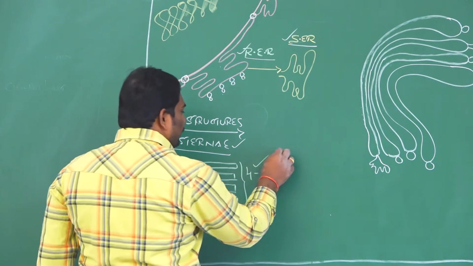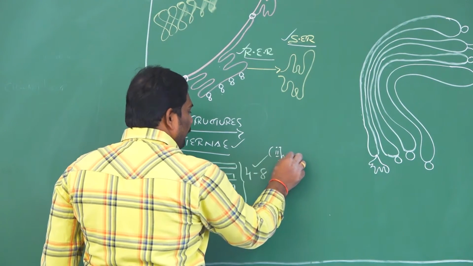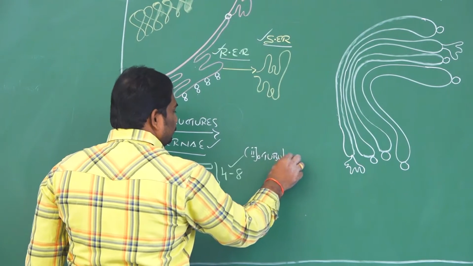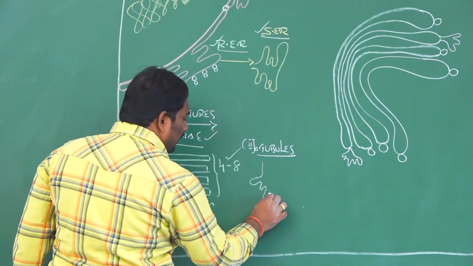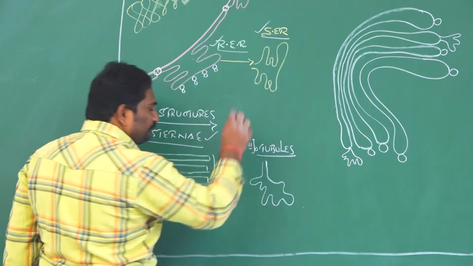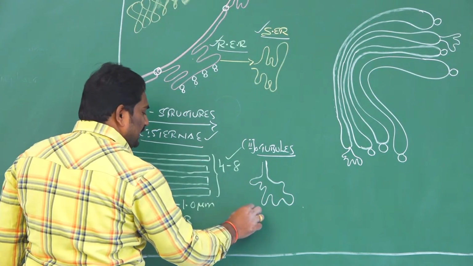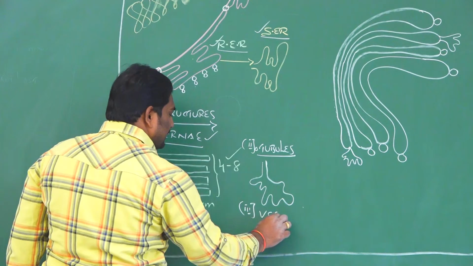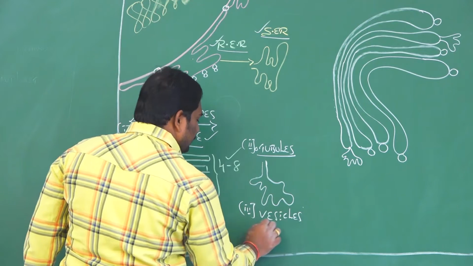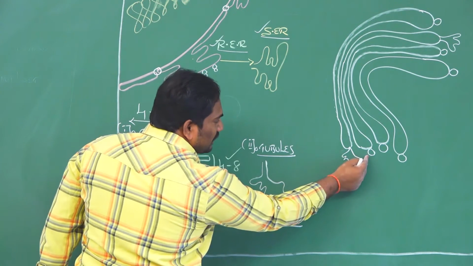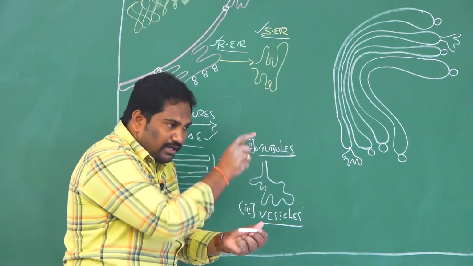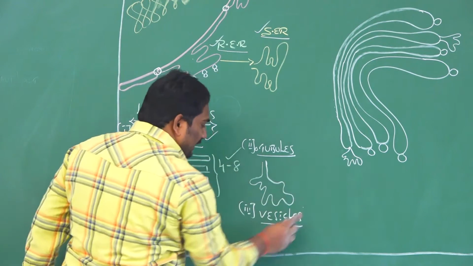The second structure is tubules. These tubules are either branched or unbranched. The third one is vesicles. From the margins of these cisternae, due to pinching, meaning cutting, vesicles are formed.